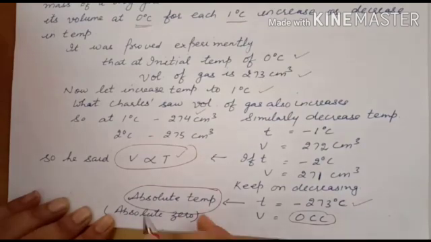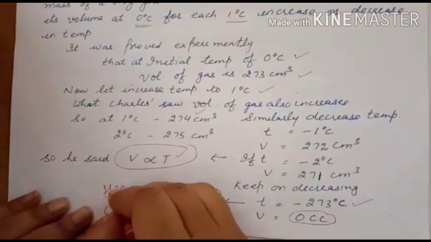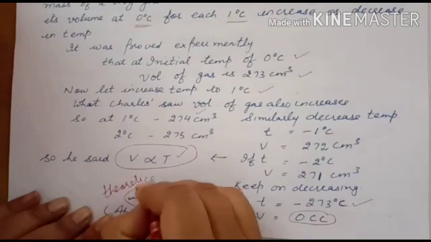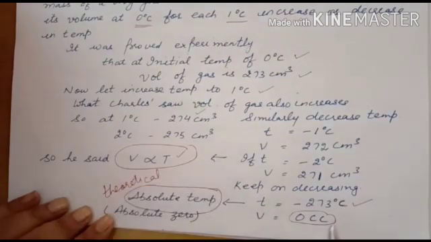He said there is a theoretical temperature, minus 273 degrees Celsius, where the volume of gas becomes 0 and its motion ceases. Kinetic energy becomes 0 and the gas particles cease their motion. And he also called this absolute zero.